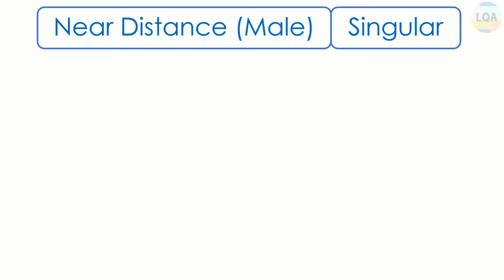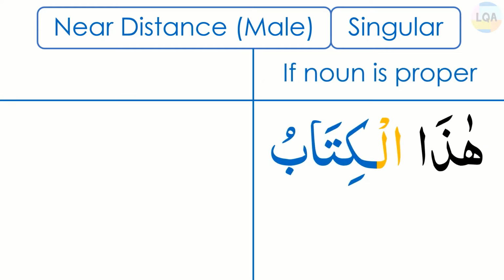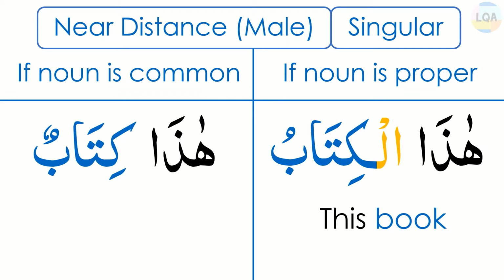First one is singular male, which is haza. The sentence will have different translation according to the noun which are used with pointers. If the noun is proper like hazal kitabu, then the translation will be this book, where al kitabu is proper noun. But if the noun is common like haza kitabun, then the translation will be this is a book, where kitabun is a common noun.